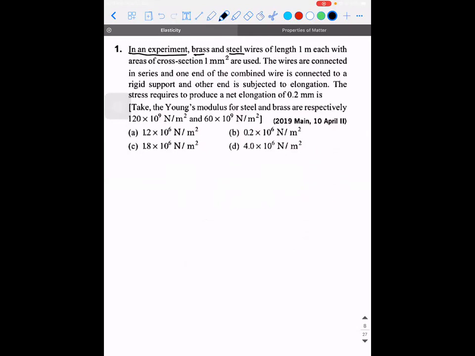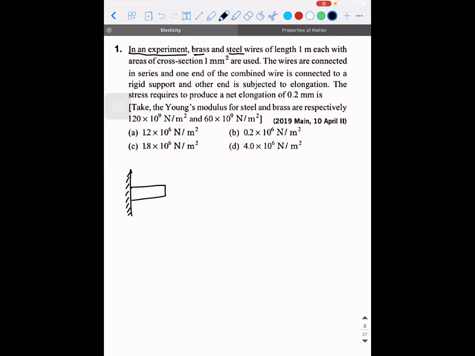So let's try to observe. Brass and steel are two wires which are used of length 1 meter, each of some cross-section area. Wires are connected in series. The combined wire is connected to a rigid support and the other end is subjected to elongation. I can take either horizontal or vertical. Let's say this is the fixed support.